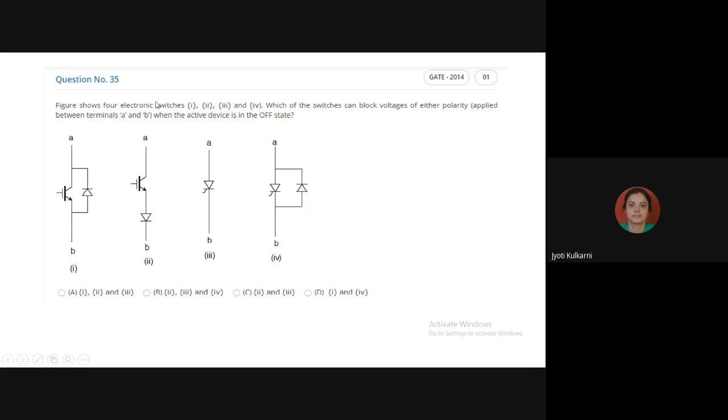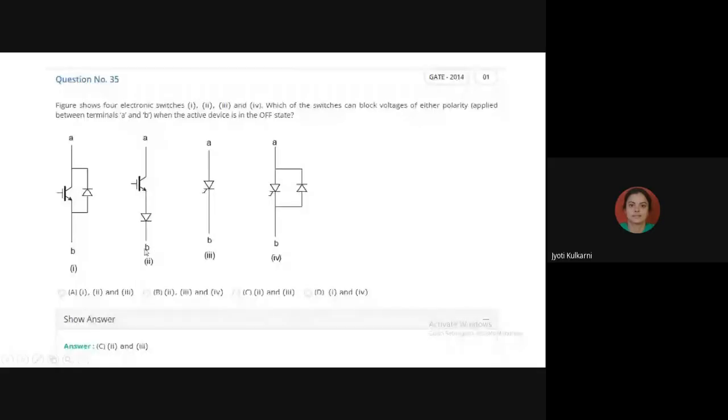So if this combination is under on condition, will there be any blocking of voltage? No, they are not going to block any voltage because they are under on condition. So the answer is second and third. Only second and third are able to be in the off state, and when the device is in off state, they are going to block the voltage, because here diode is in series and here there is no diode at all. In third, there is no diode.